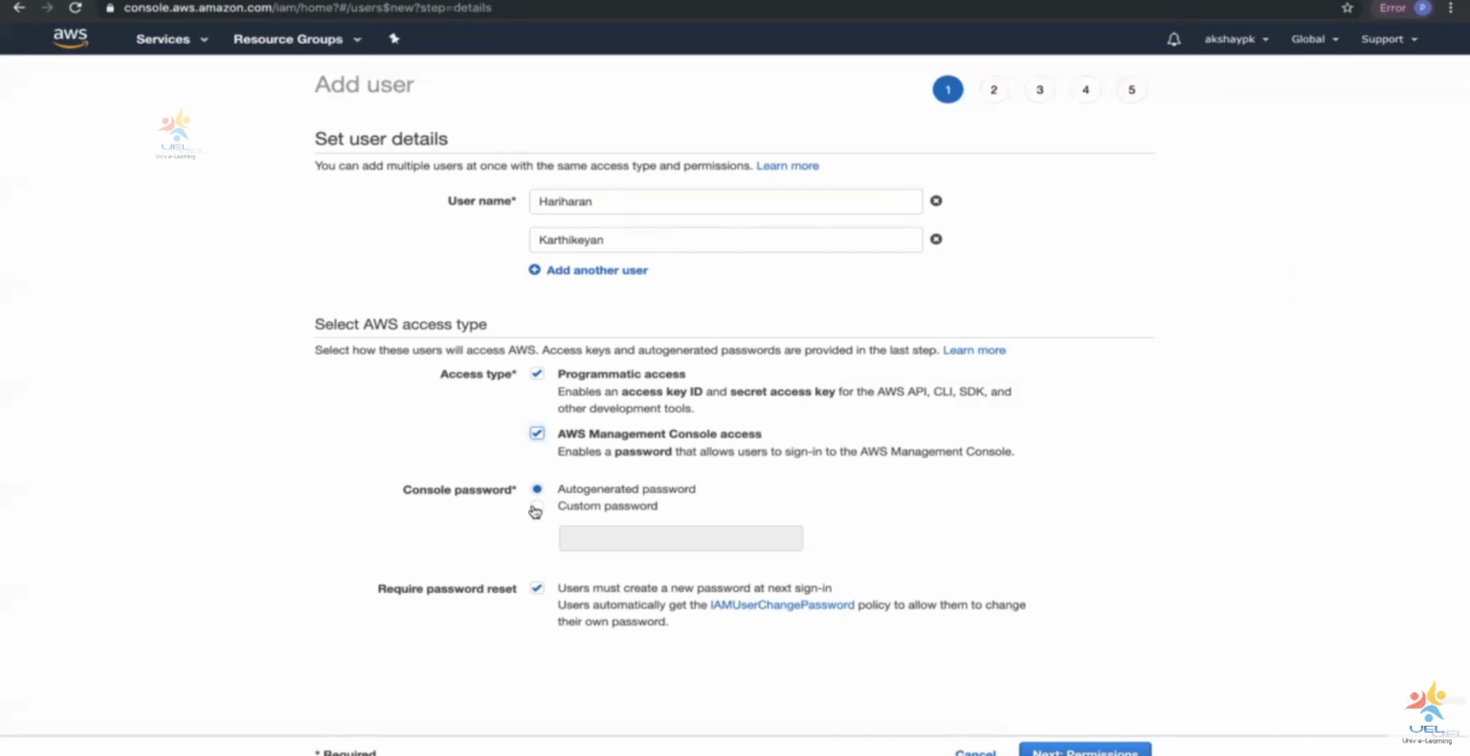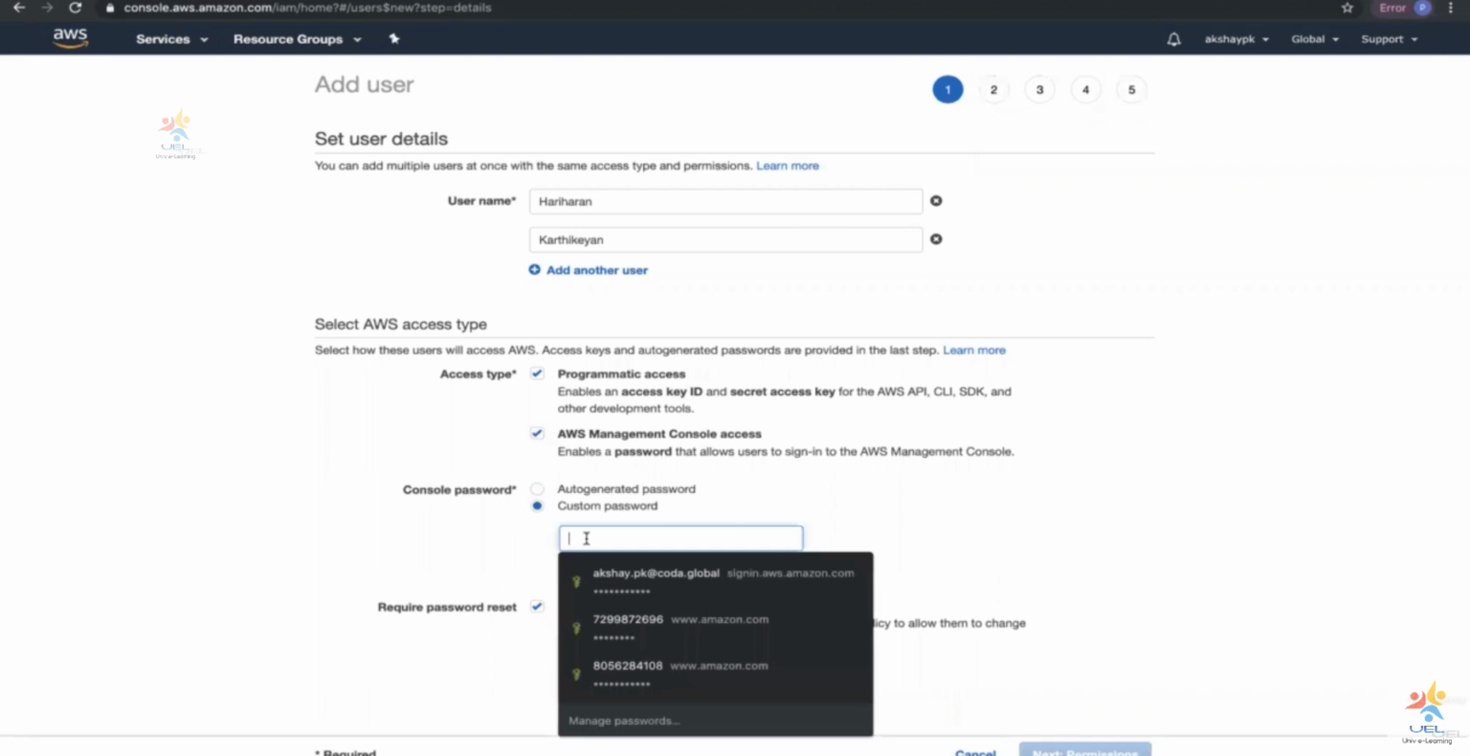So I can have a custom password for both these users. Like, let's say that my organization is Coda Global. I'm going to give a password that's going to be like Coda Global 123. But then I can also ensure that these users, on logging in for the first time, have to change their password. So that is this checkbox. Right now I'm going to give a custom password that I can remember.